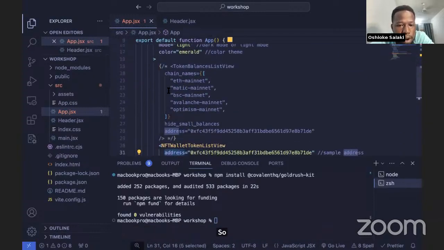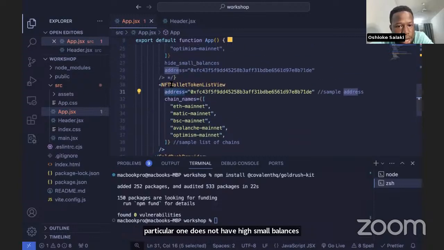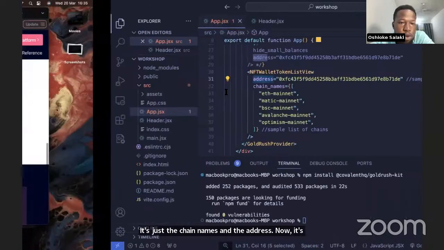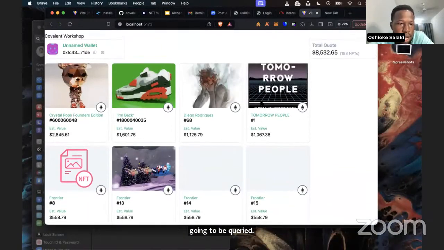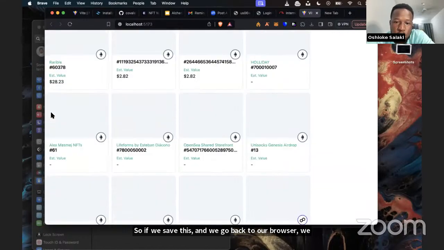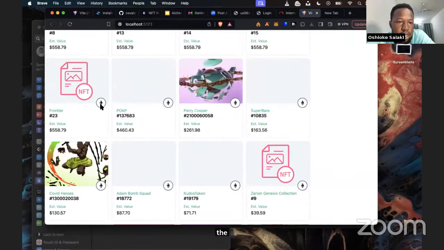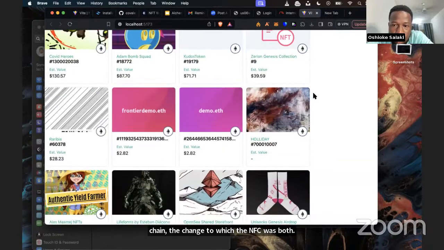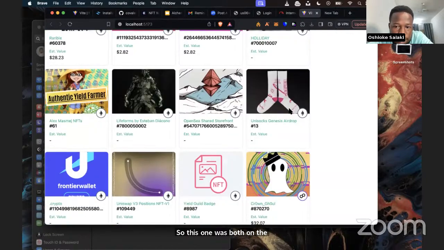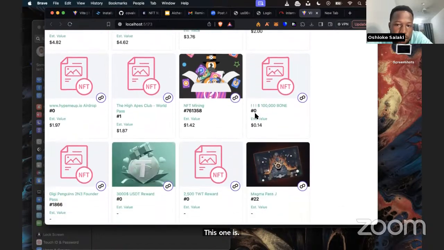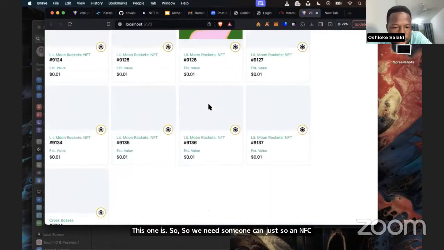This particular one does not have hide small balances. It's just the chain names and the address that's going to be queried. If we save this and go back to our browser, we can see the NFTs pertaining to this particular wallet. You can scroll down and check, and you can also see the chain on which the NFT was bought. This one was bought on the Ethereum mainnet. This one is on Polygon. With this, an NFT holder can just have an overview of all their assets on chain.